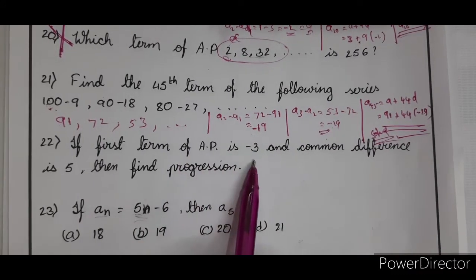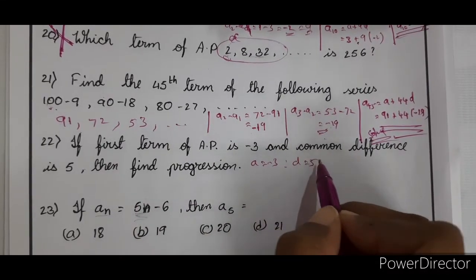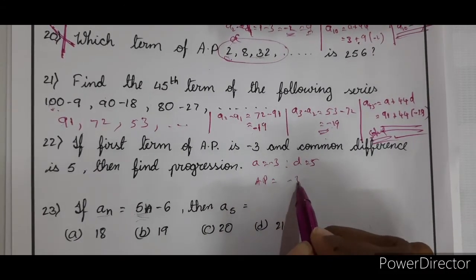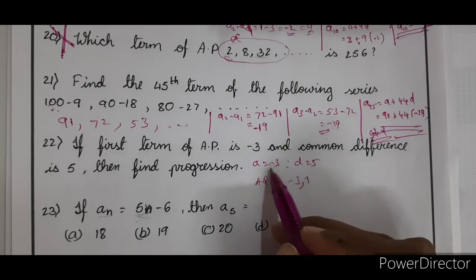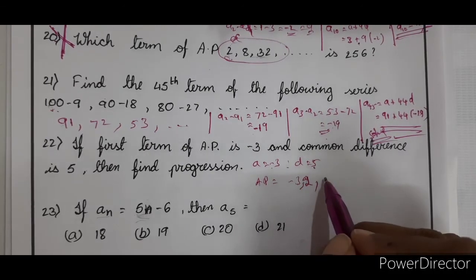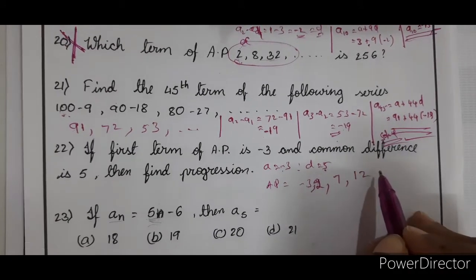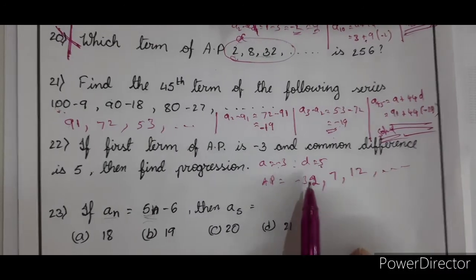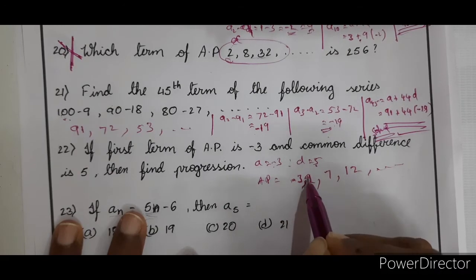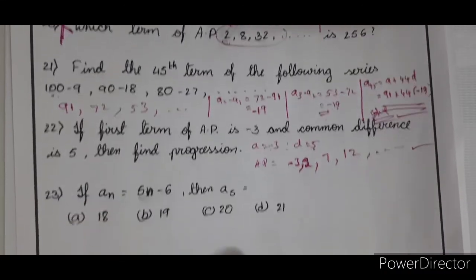If the first term of the AP is minus 3, A is equal to minus 3, and the common difference is 5, D is equal to 5, then find the progression. The AP is minus 3, then minus 3 plus 5 is 2, add 5 again to get 7, add 5 to get 12, and so on. So it is minus 3, 2, 7, 12, and so on. Perfect. Now, next one.